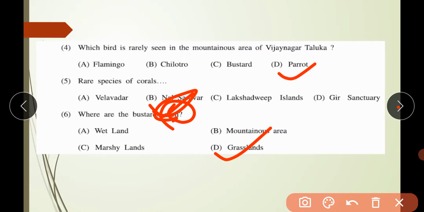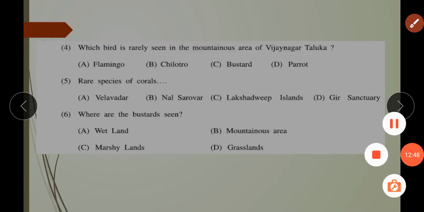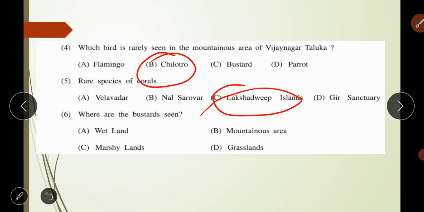Okay, so we had discussed the right answer. Just a second. Yes, I'll take it like that. The bird rarely seen in the mountains is the Chilotro. Then rare species of coral are in Lakshadweep Island and grassland. Okay, where are the bustards seen? Bustards are seen in the grassland. So this chapter is finished over here. Chapter number 18, very small and very easy chapter. Learn it properly. Thank you.